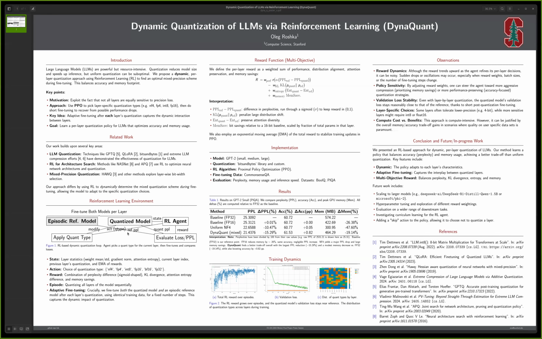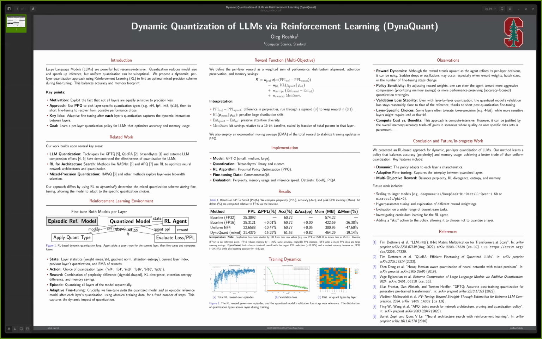Conclusion and future work. In summary, DynaQuant demonstrates how a reinforcement learning agent can learn a dynamic per-layer quantization scheme to balance accuracy and memory usage compared to uniform quantization. It achieves lower perplexity, higher accuracy, and reasonable memory savings.